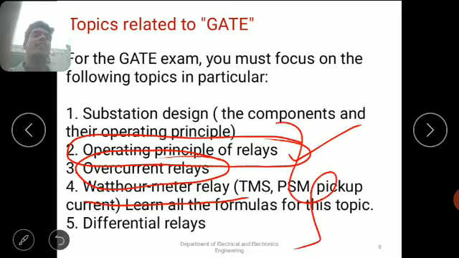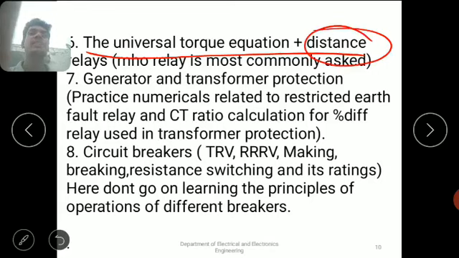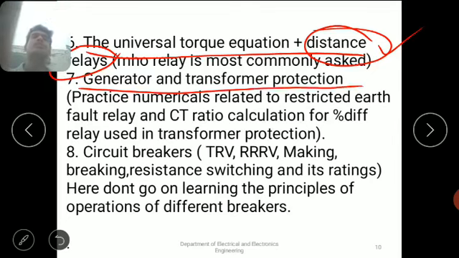And next, the universal torque equations and distance relays. This is the main important topic, distance relays. This plays a key role in the competitive exams. In any competitive exam, the bits come only about distance relays. This distance relay will come under the 5th chapter, I think. We will see in the later discussions. And generator and transformer protection: we have to protect electrical equipments like generator and transformer.